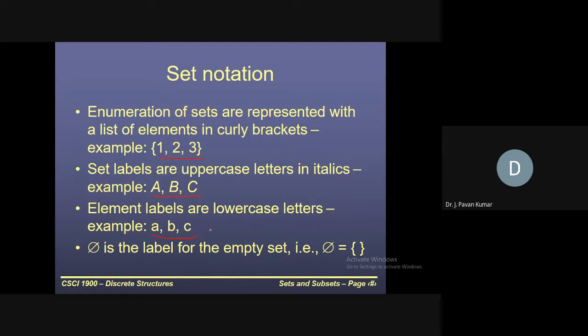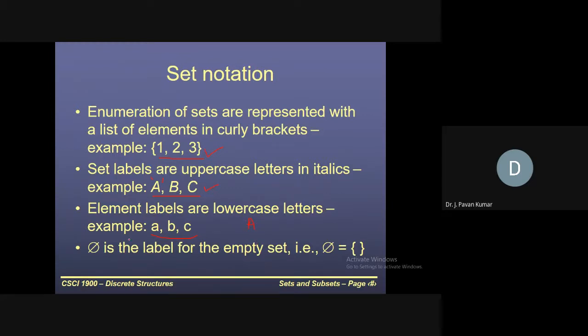That is almost like a compulsion only. But for variables we can use anything. The elements can be numbers, or even capital letters can be part of the set, but these can be enclosed within single quotes. That way we can give some distinction. But in general, set names are denoted by uppercase letters.